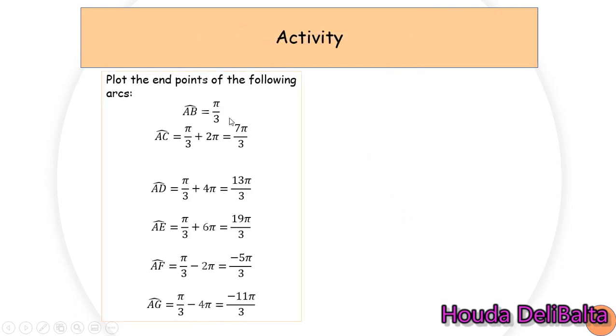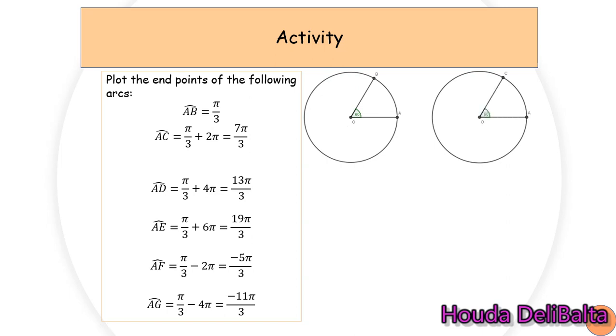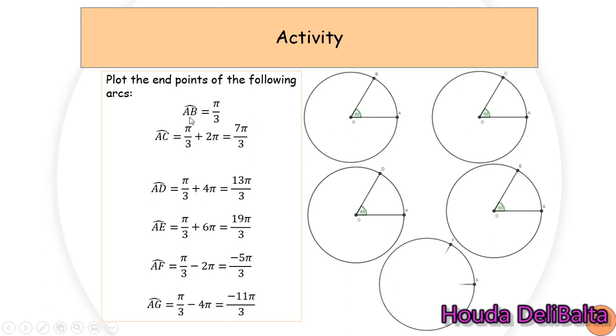And here, dear students, is an activity including several arcs of different measurements in radians, and we are going to plot the endpoints of the following arcs. And by the end of this activity, after recognizing what's going to happen, we are going to discover a new idea related to angles. Here are the circles. On each circle we have the endpoint of the arc given.